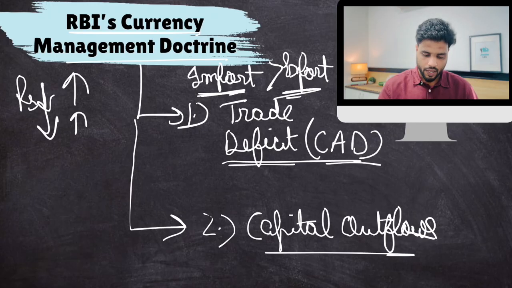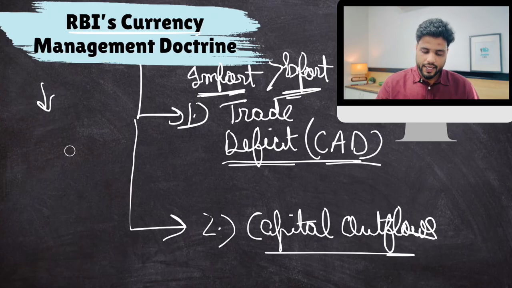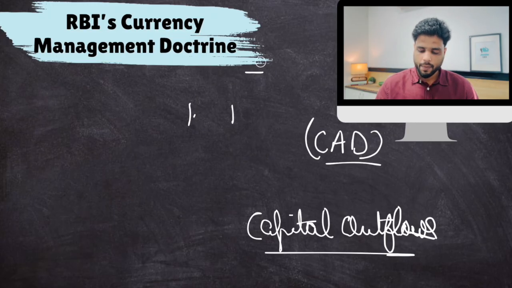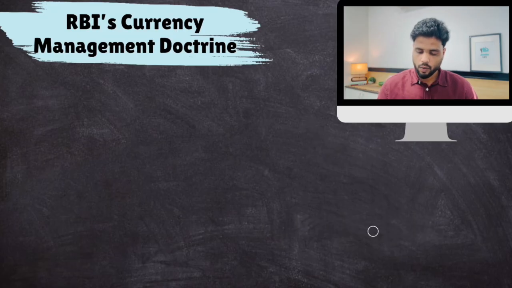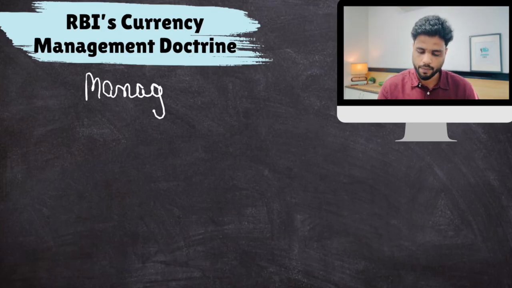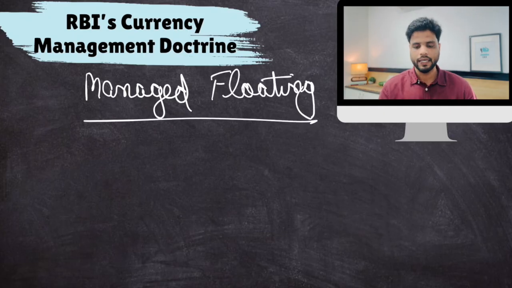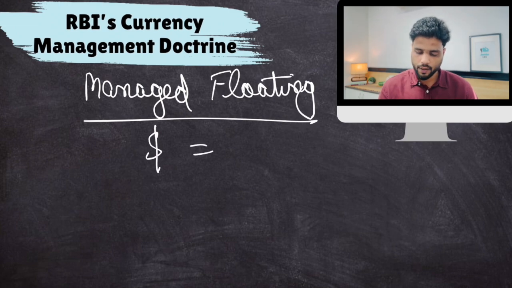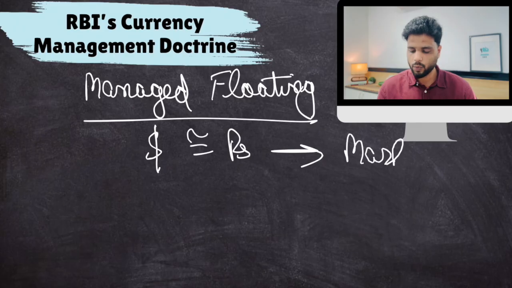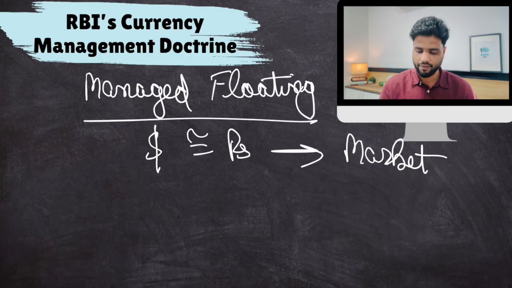Now here's the thing. How does RBI manage all of this? Well, we'll talk about this in detail when we cover economics. RBI follows a managed floating system. Okay, what is managed floating? The dollar-rupee exchange rate is driven by market forces. The market will decide everything. Imports, exports, capital outflow, inflow will decide everything.